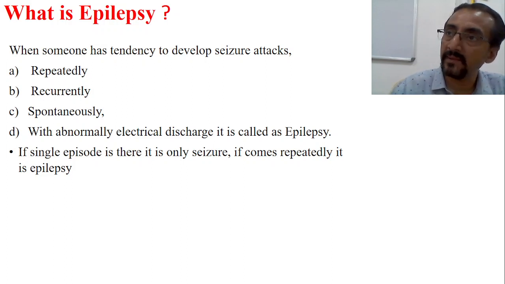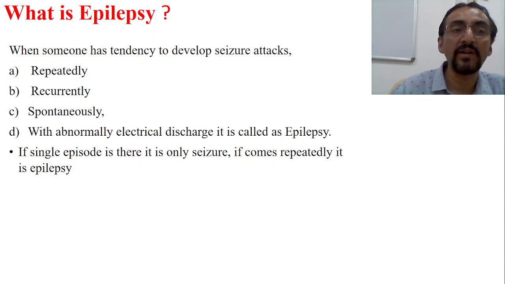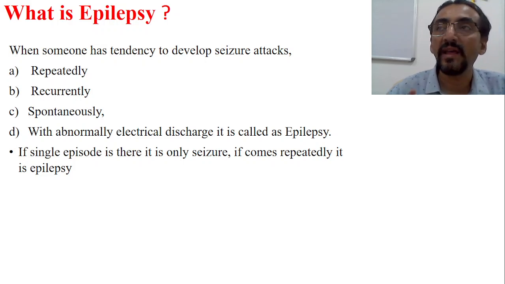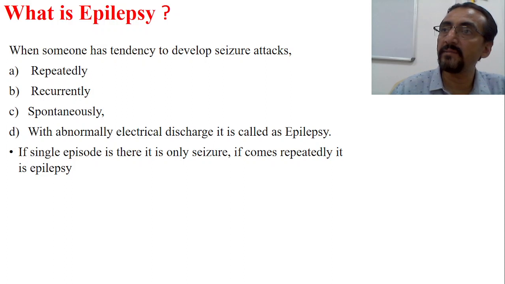Now, such episodes of seizure, a spontaneous process, when it occurs repeatedly, or recurrently, or spontaneously, along with the abnormal electrical discharge, is called epilepsy. Epilepsy is nothing but a seizure which is occurring repeatedly, recurrently, spontaneously, along with an abnormal electrical discharge. That is called epilepsy.